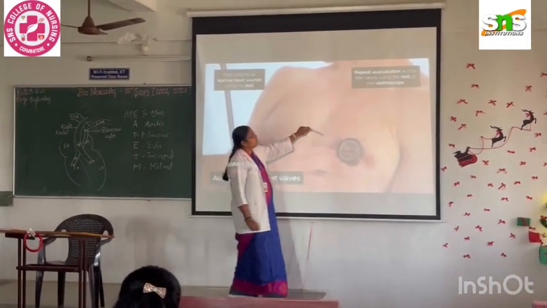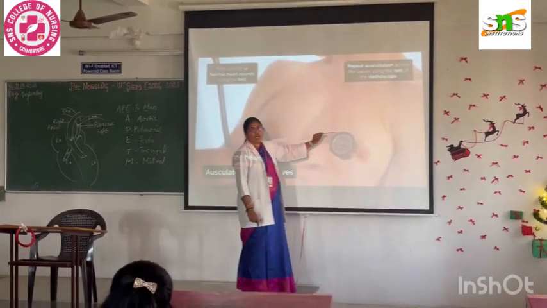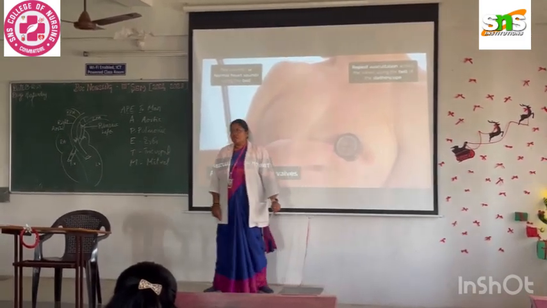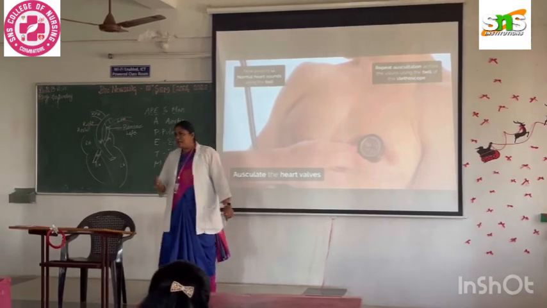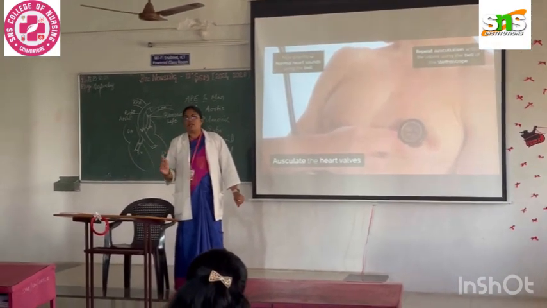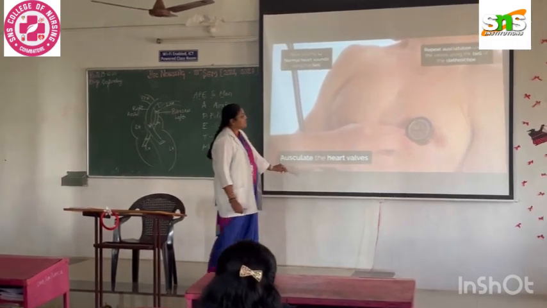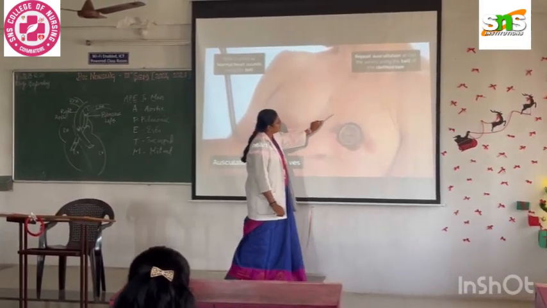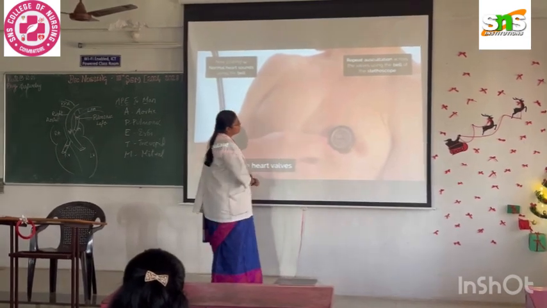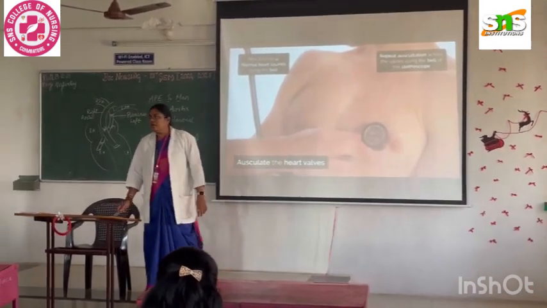When we come to the E point, that is Erb's point, you will see it in the third left intercostal space. Second right and second left, then the third one will be Erb's point in the third left intercostal space near to the sternum. Just adjacent to the sternum. So just near to the sternum, you can see Erb's point.